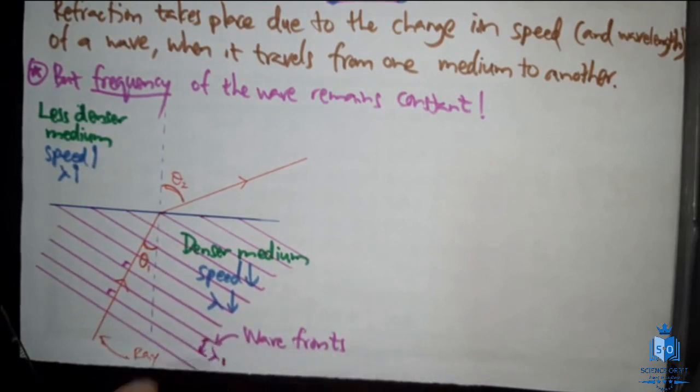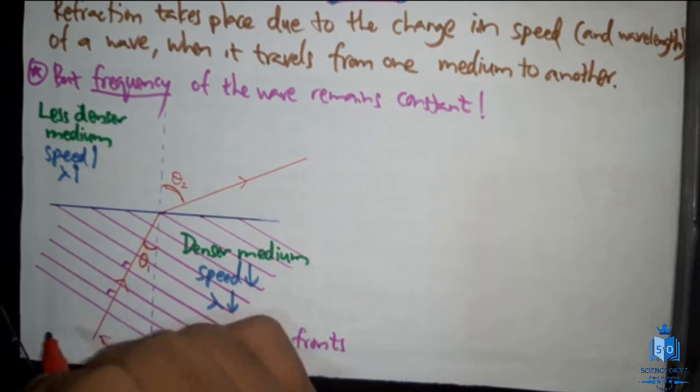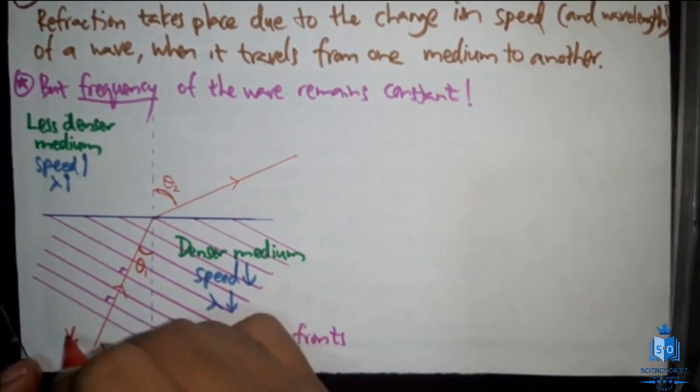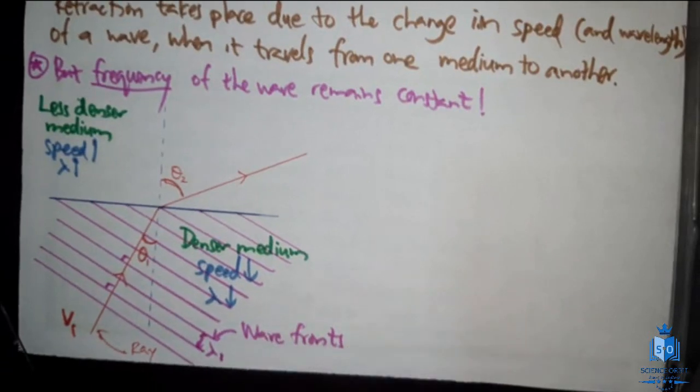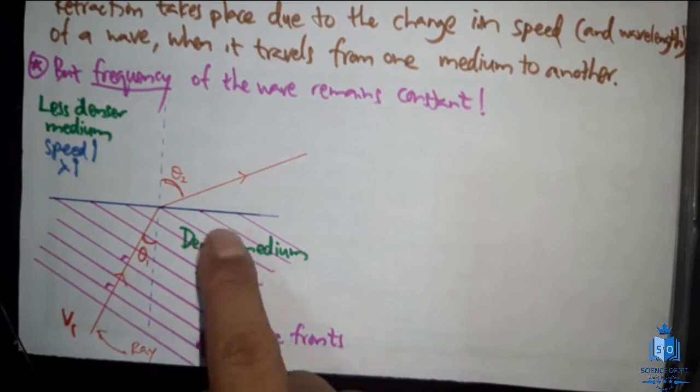I'll take it as lambda 1, small lambda, and this wave is traveling at a speed. Let's take that speed as v1. Okay, v1, because I have taken this angle as theta 1. Right. So yeah, good. And then let's see what's going to happen here.